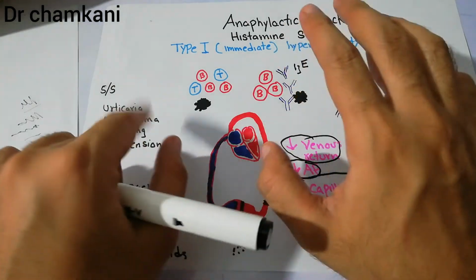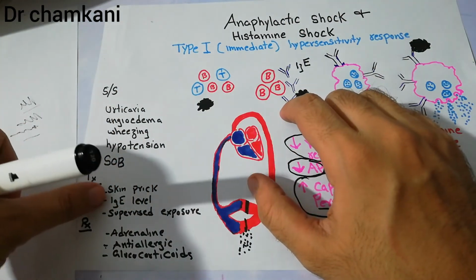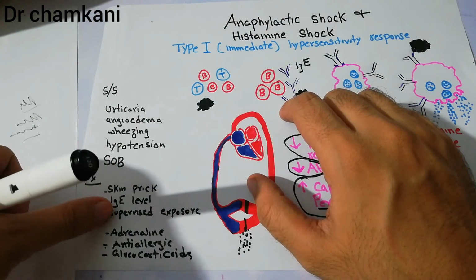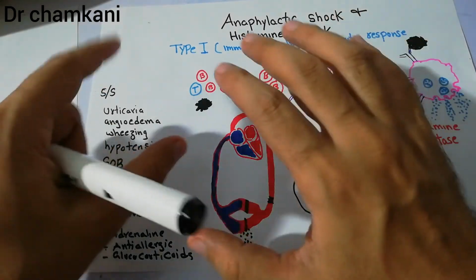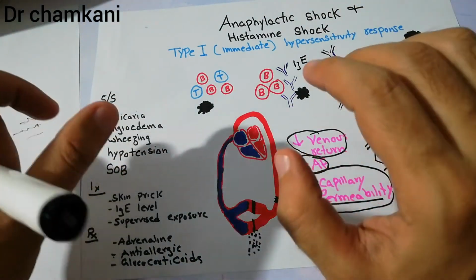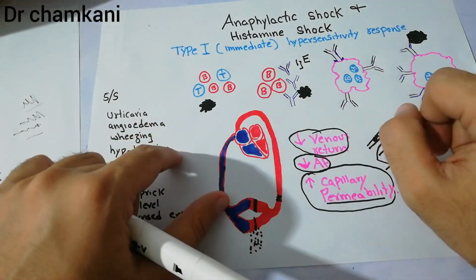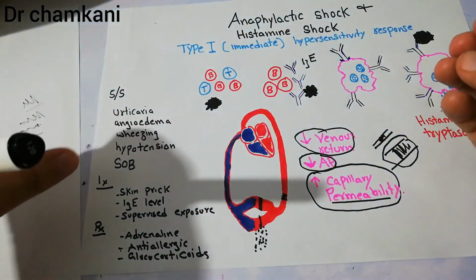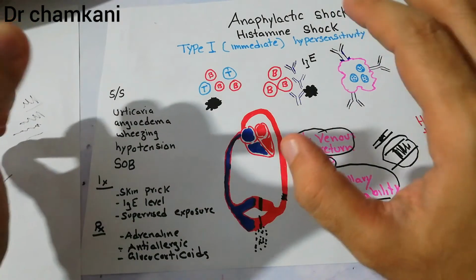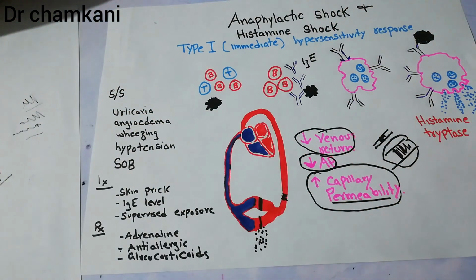So that's all about the anaphylactic shock, in which a lot of signs and symptoms can occur. And apart from these investigations of skin prick, IgE level, supervised exposure, there are a lot of other investigations. It is a very, very big topic, and there are a lot of people who are having these types of allergies, and a lot of deaths occur due to anaphylactic shock. So it is very important, but we cannot cover it. We are just superficially discussing the anaphylactic shock. So that's all about the anaphylactic shock.